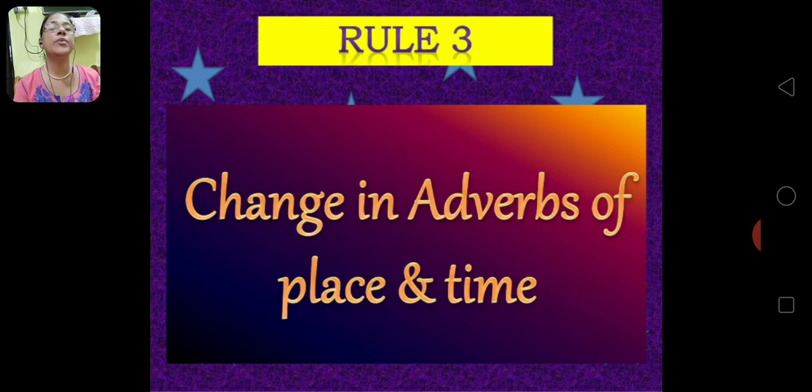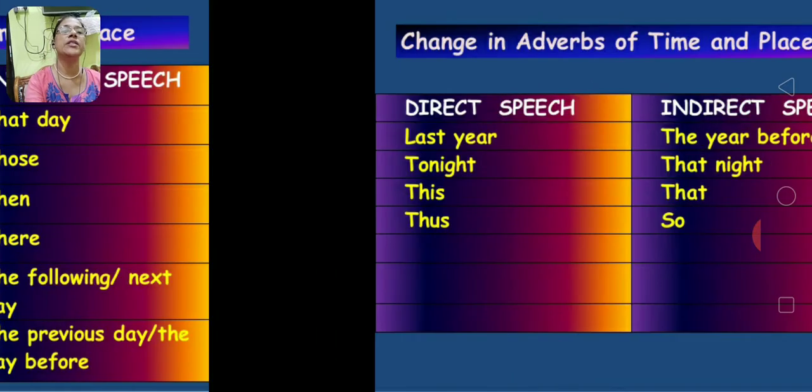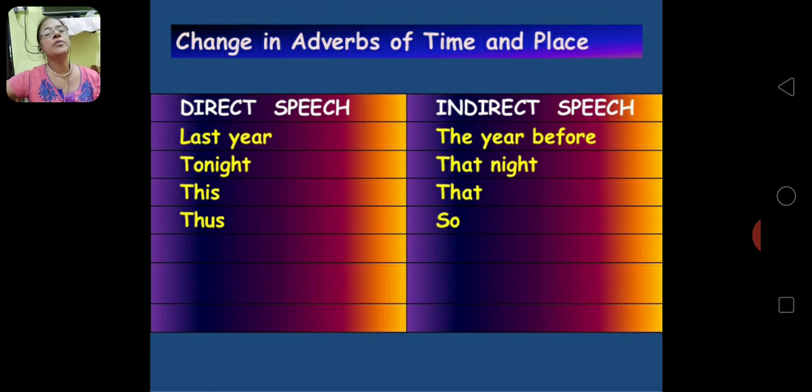Change in the adverbs, that is rule 3, of place and time. So today changes to that day, these changes to those, now becomes then, here becomes there, tomorrow becomes next day, yesterday becomes the day before or the previous day, last year becomes the year before, tonight becomes that night, this becomes that, thus becomes so.